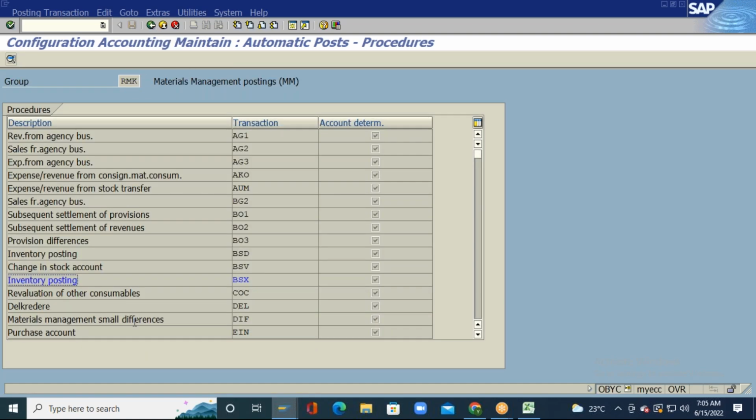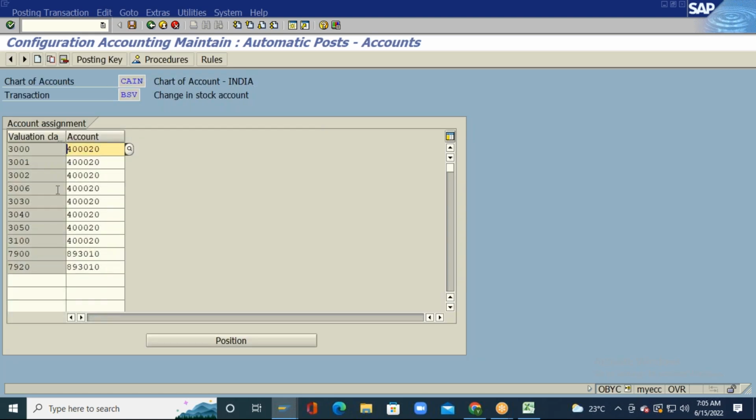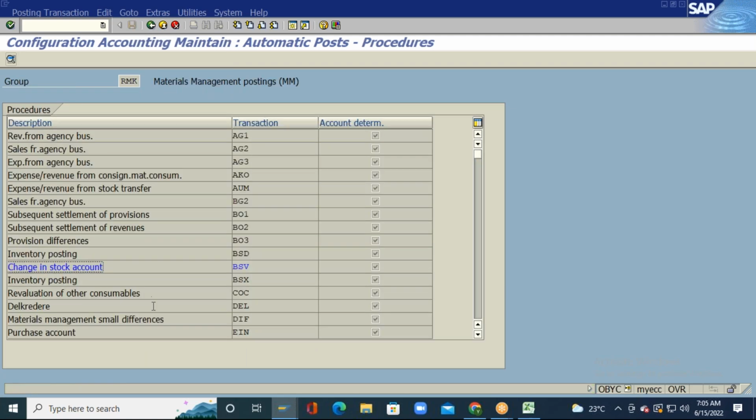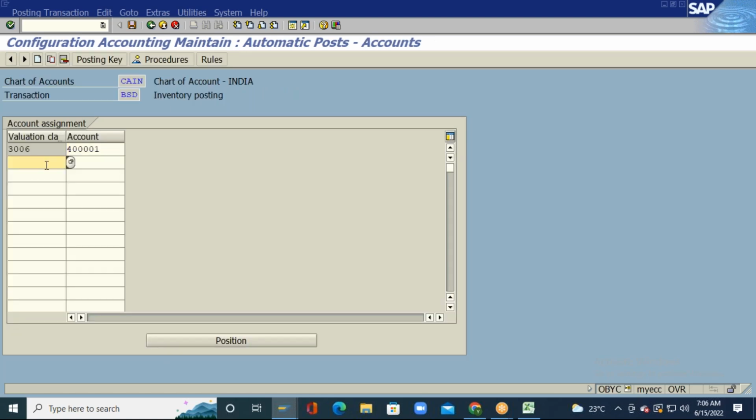Now I will go back. I need to maintain like this for each and every transaction event key which is available here. I will try to maintain for BSV. For BSV also I will maintain 3008 and for 00020. I am taking existing GL accounts. If you want to create, you can create with the help of the finance team. BSD also I want to maintain for the valuation class.